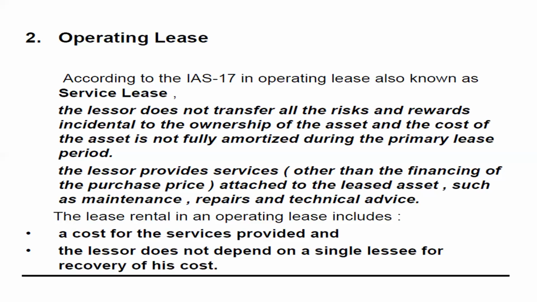For example, if a house is given on rental basis, the repair, painting, everything is done by the lessor, not by the lessee. Tenants will not make any expenses. Even if they make any expenses on the house, they can recover it from the lessor. If the lessee makes any repair, the repair cost is recovered from the owner, or it is adjusted in the rent. The lessor does not depend on a single lessee for this recovery.